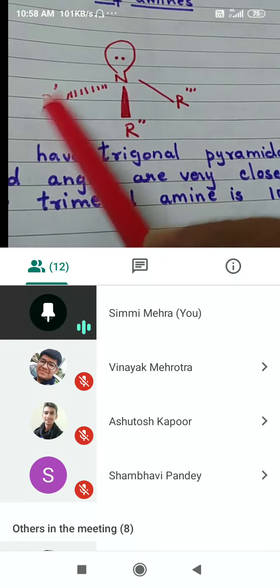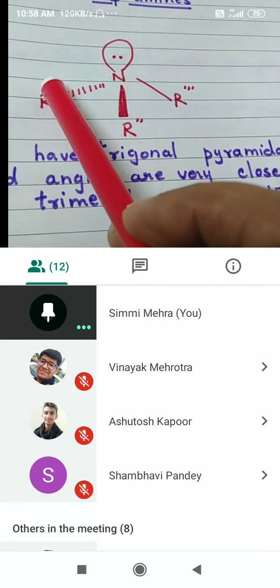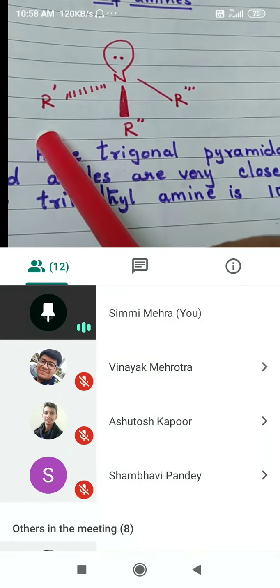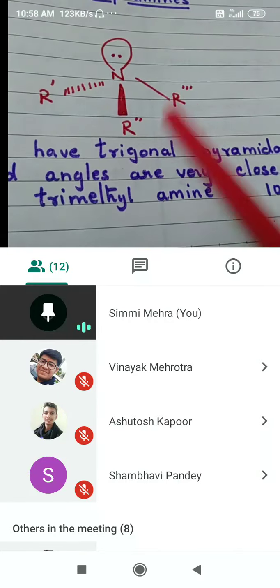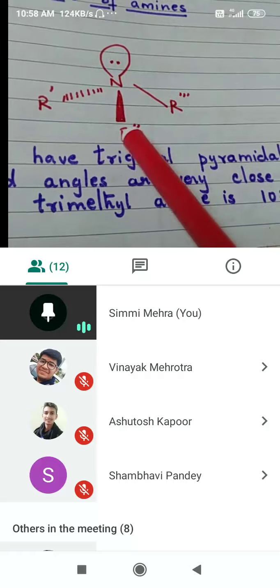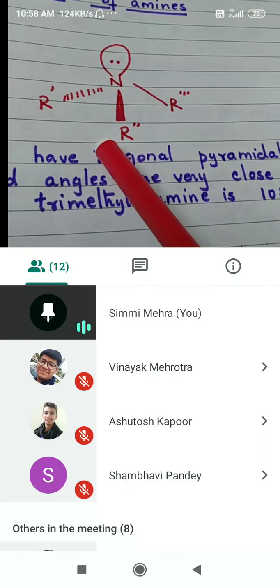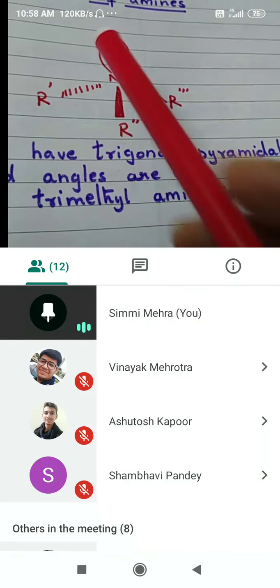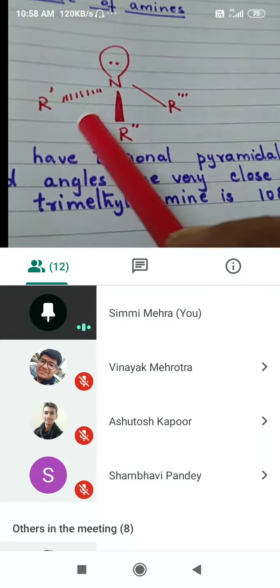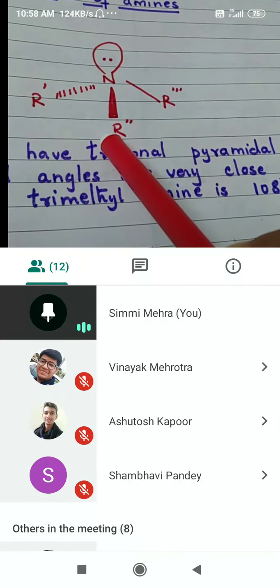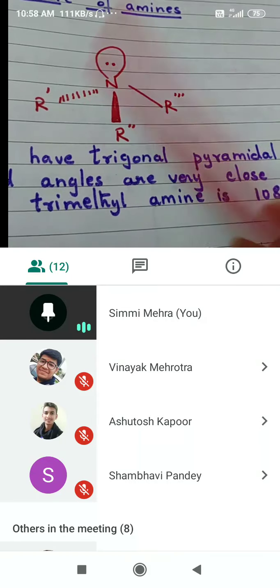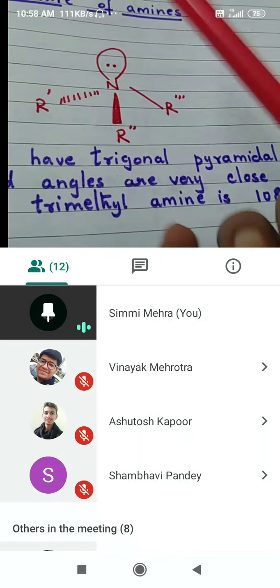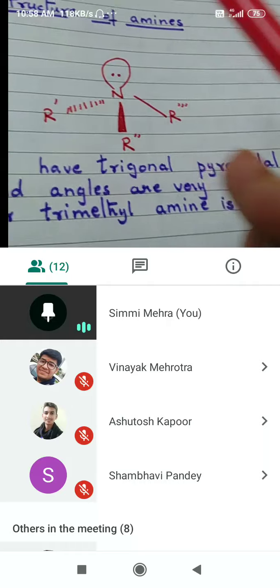Now if I draw a methyl group, it will be C, H here, H here, H here, right? So three hydrogens will be present here, three hydrogens here, three hydrogens here. They also have bonded pairs. A carbon-hydrogen bond is also going to have a bonded pair, or not? So there will be repulsion here also, and steric hindrance also because of the bulky alkyl group. The hydrogens are spread out, they require space.